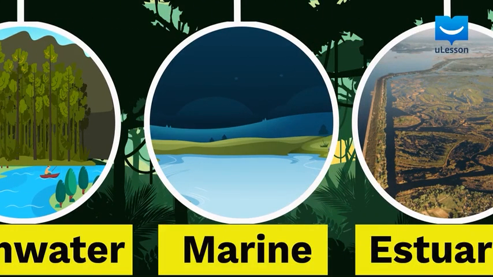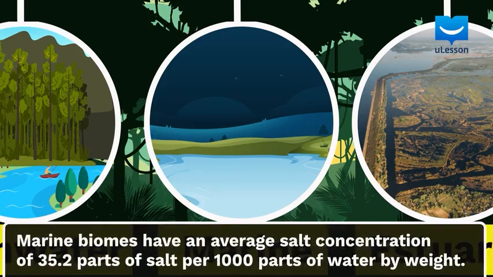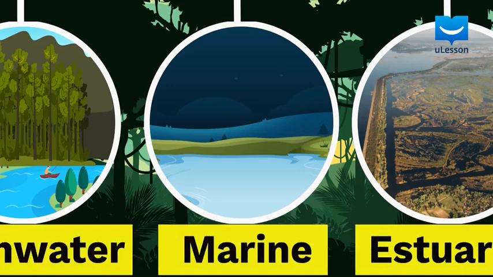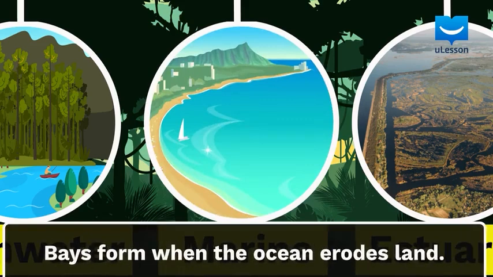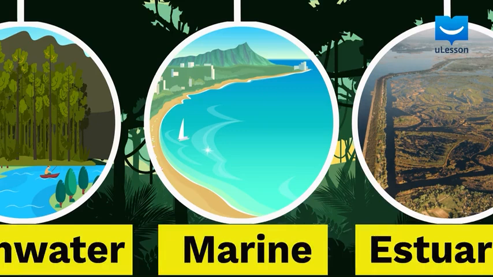Marine biomes are water bodies with high salinity. They have a high salt concentration with an average of 35.2 parts of salt per 1,000 parts of water by weight. The ocean makes up a lot of this category, and it is the largest biome that exists. It also includes the ocean's bays and gulfs. What are those? Bays are water bodies formed when the ocean erodes or eats into land, while gulfs are larger bays.